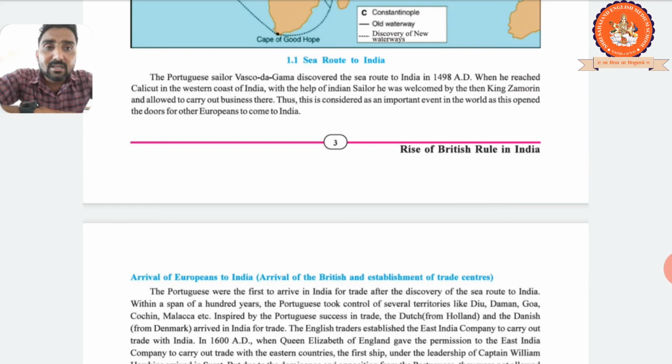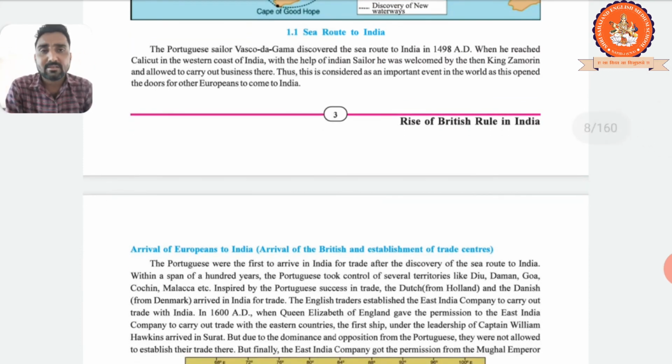So King Zamorin, one more character, and one more thing is that with the help of an Indian sailor, one more Indian sailor who helped him reach India. So that is a very important point. And King Zamorin welcomed the Portuguese sailor Vasco da Gama. So we have two more characters, Vasco da Gama and Zamorin, king of the Calicut port. Clear? He allowed them to carry on business there.